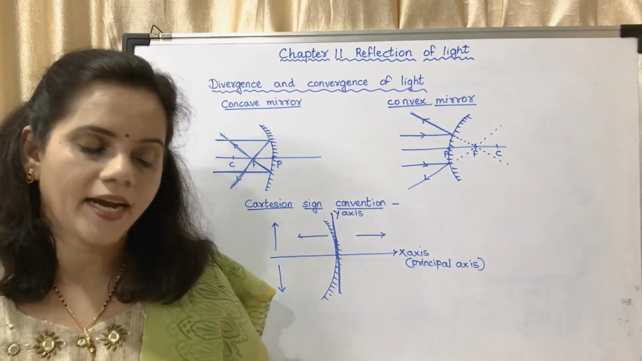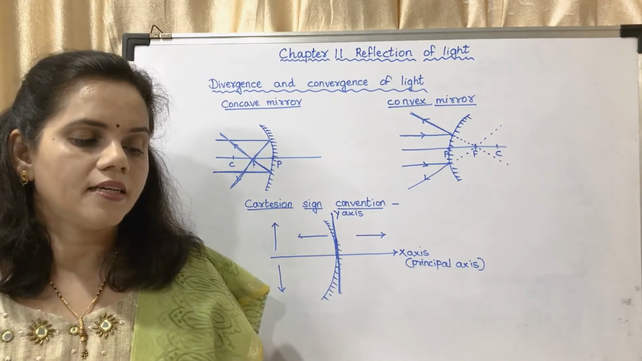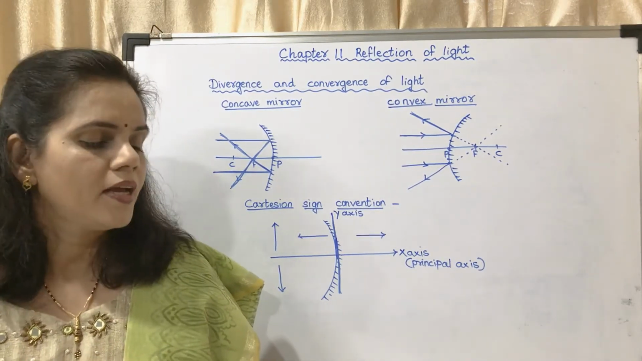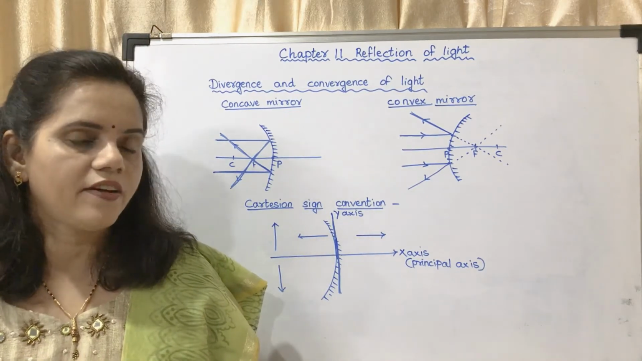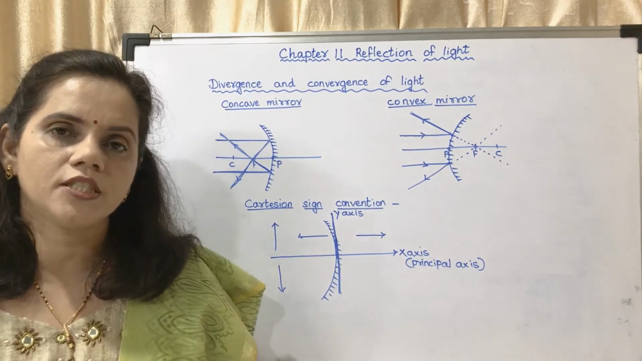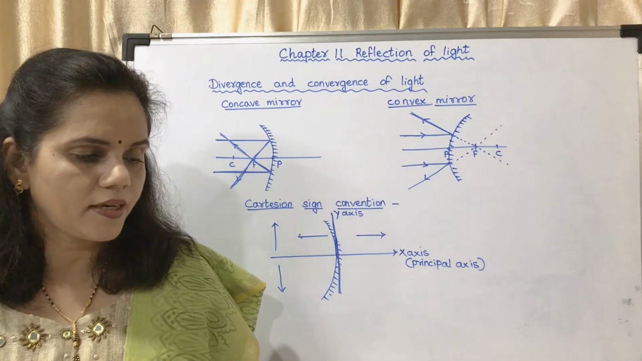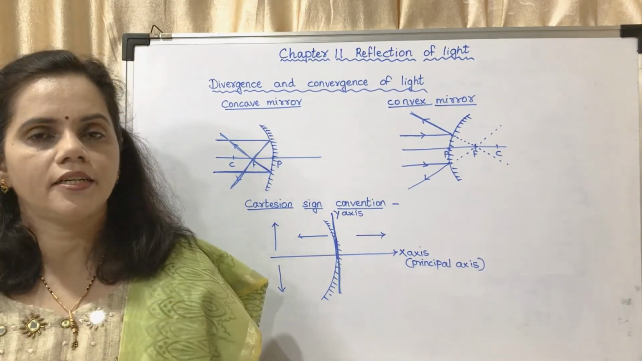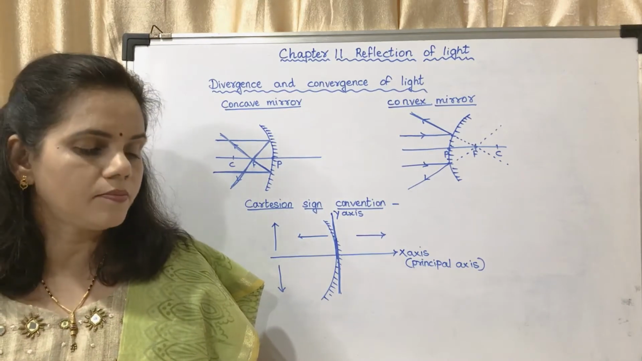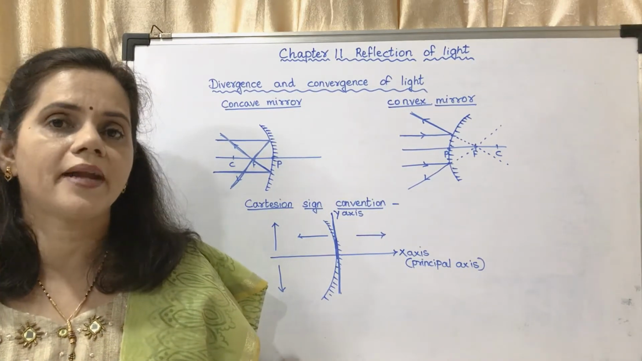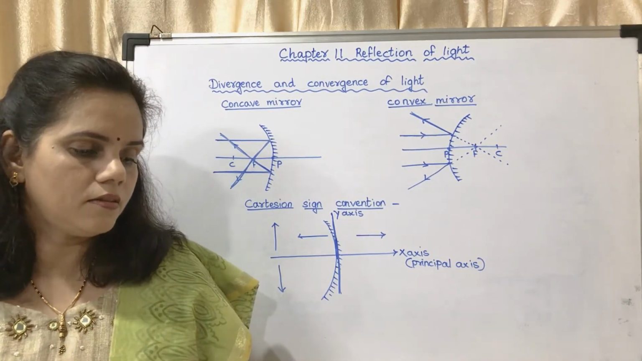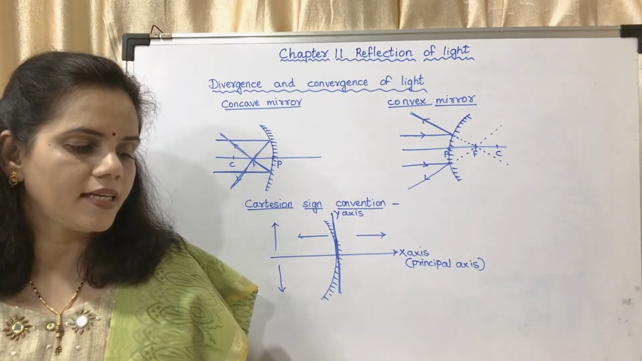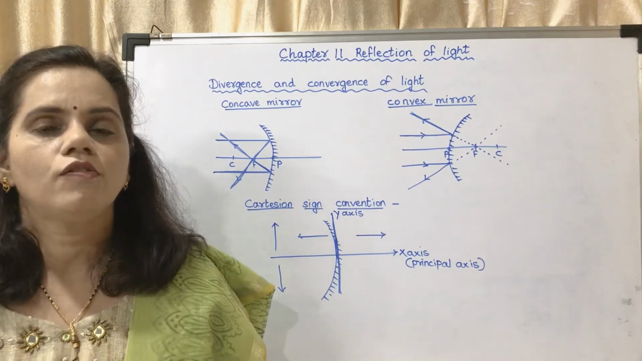Second, torch and headlamps of vehicles: the light is kept at the focus of the mirror. Okay. Next is floodlights. In floodlights also, which type of mirror is used? It is concave mirror. The source of light is placed a little beyond the center of curvature so that you get a bright beam of light. Next, various equipment using solar energy. In that case, the object is kept at the focus.